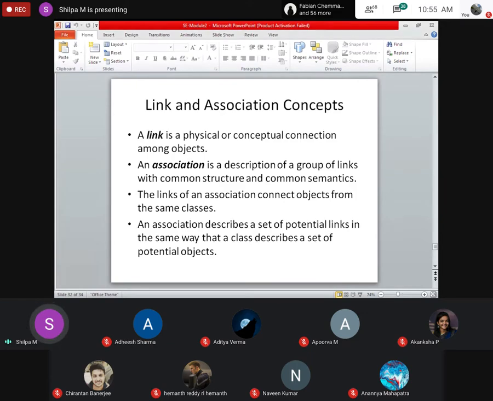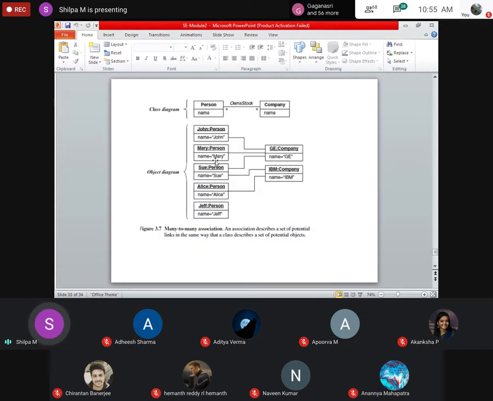Ma'am, I did not understand. Okay, you don't understand. See this diagram. Now, what is this person? Is it a class or an object? First diagram. It is a class diagram, right? How do I identify it as a class diagram? Because it gives only the name. There is no colon. There is no underlining. So it means it is a class diagram.